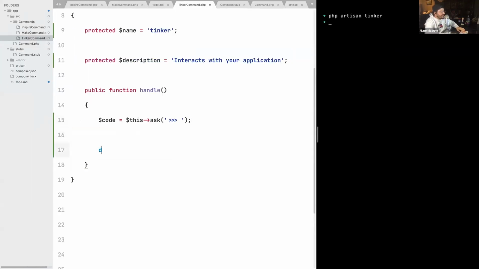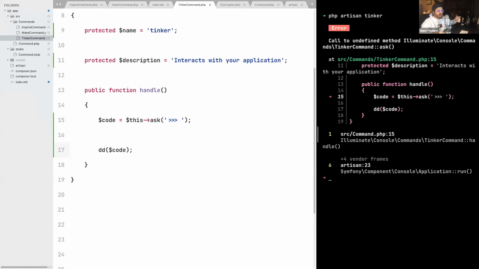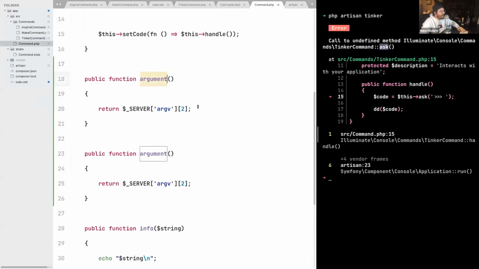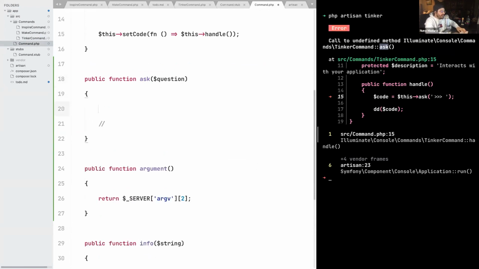Once we ask for code, let's just dump the contents of that code for now. Once I type php artisan tinker again, I get this exception saying that the method ask does not exist. So this is something from Laravel, we need to create it. Let's go to our command abstract class and copy the contents of this argument method. Now, the function name will be ask, and we need to grab the question that will be asked. And now we need to return the response from the question.